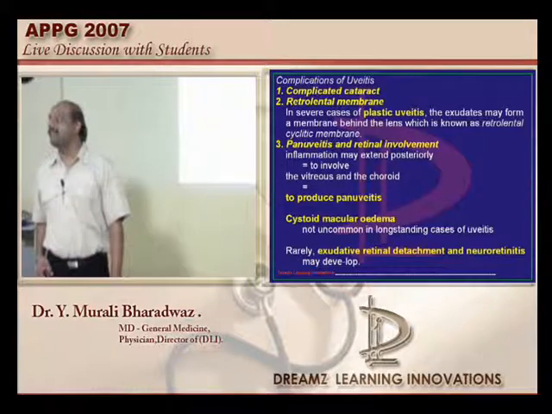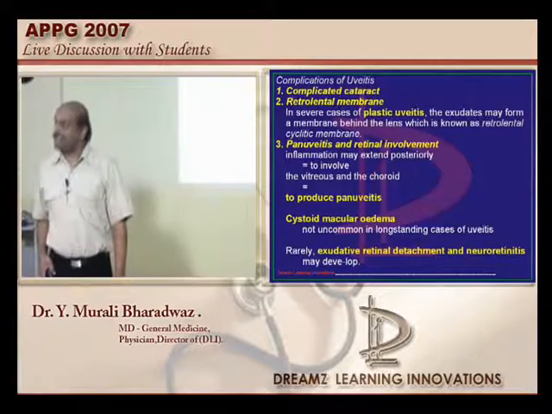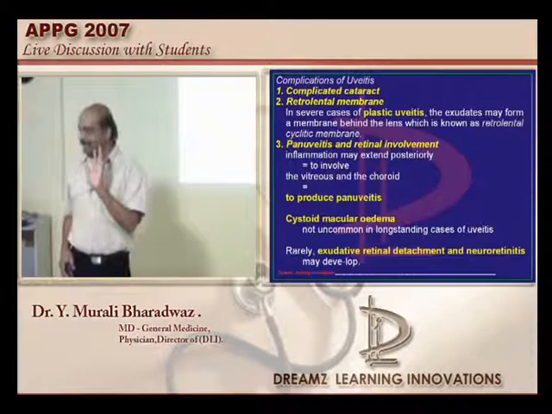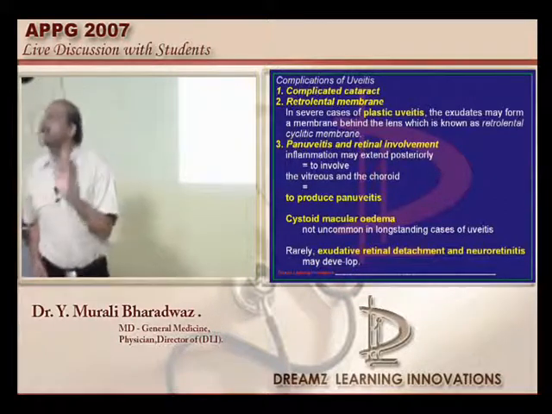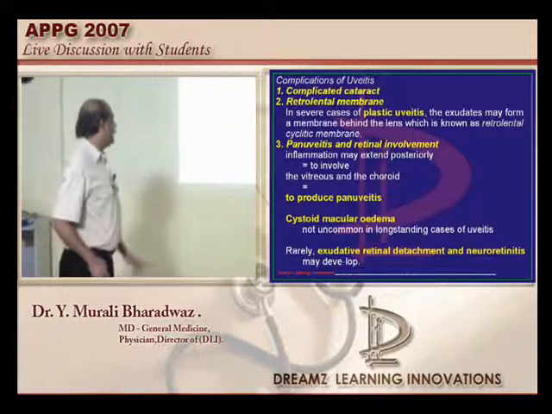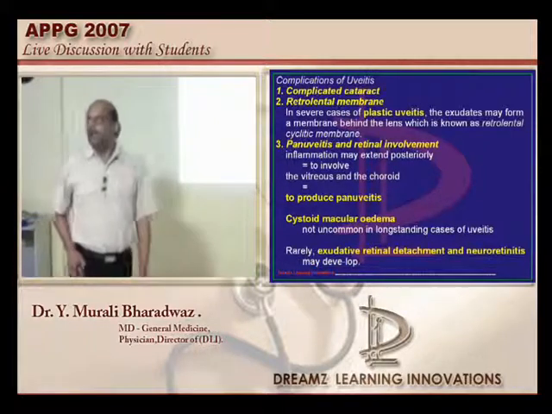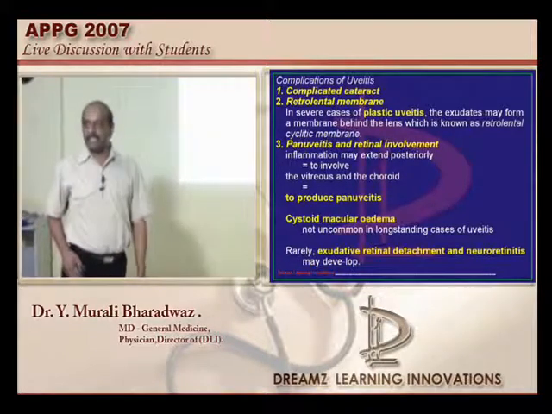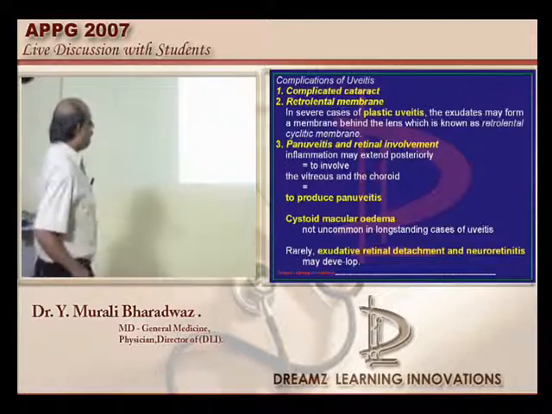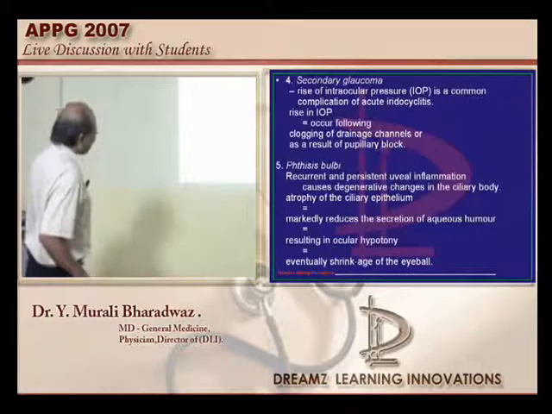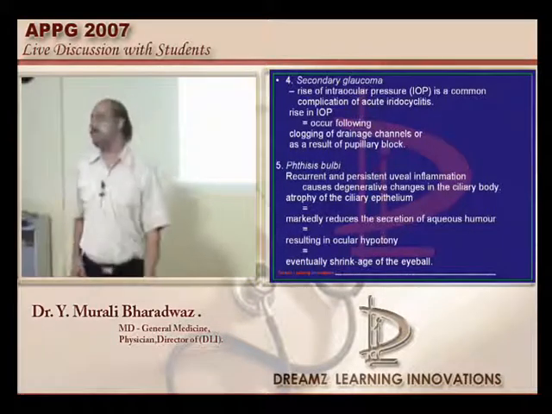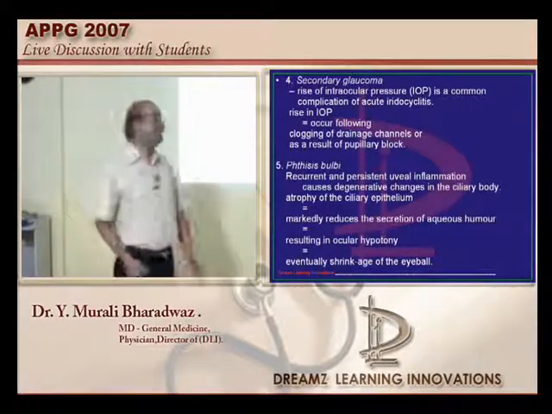What was there? Filamentous keratitis was there. Okay. So cystoid macular edema was not there. Panophthalmitis was not there. Whatever it is, cystoid macular edema definitely is seen in the case of uveitis which is of a long-standing nature. And anyway complicated cataract is also seen. And there is a secondary glaucoma which also develops, and phthisis bulbi is another important complication of a long-standing uveitis, is what needs to be remembered.